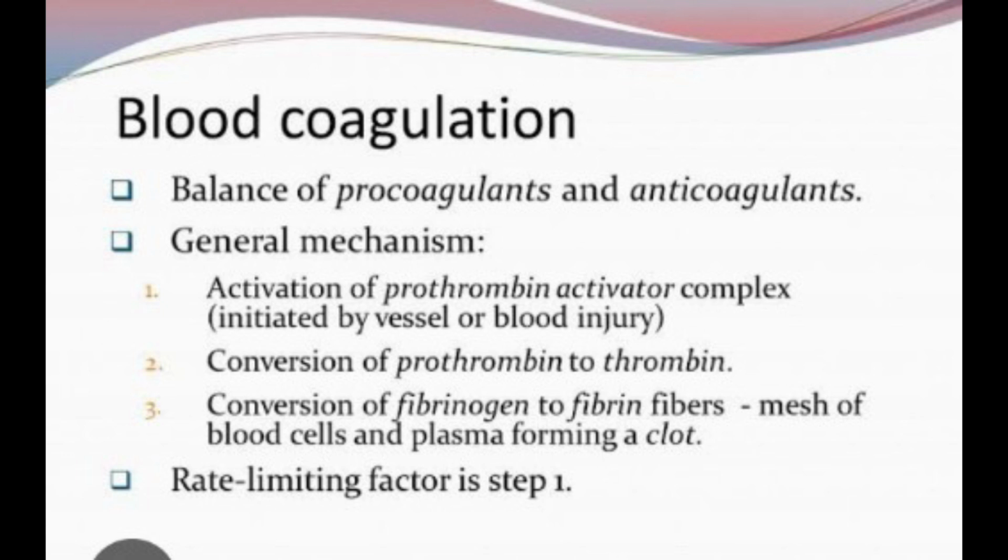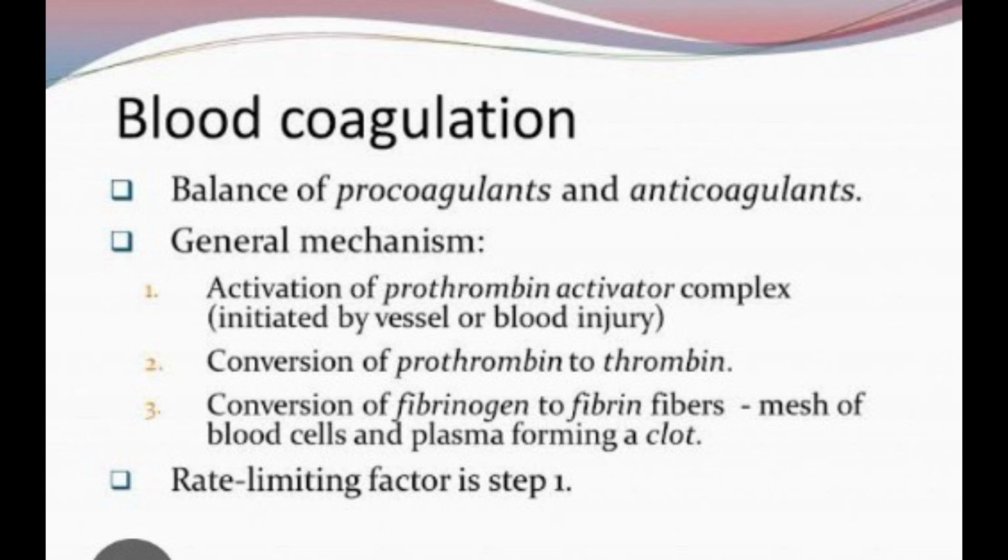Now the extrinsic and intrinsic systems join together and follow a common path. These react with factors 10, 5 and Ca2+ to produce plasma thromboplastin. The end product of stage 1 is plasma thromboplastin, which enters stage 2. Any defect in the intrinsic system of stage 1 is recognized by the activated partial thromboplastin time, APTT.